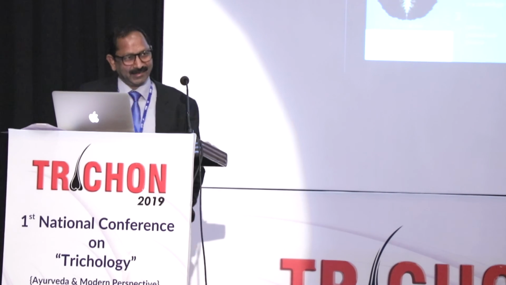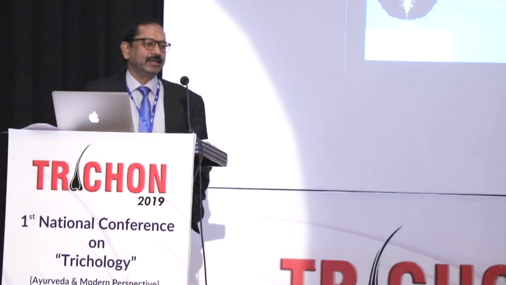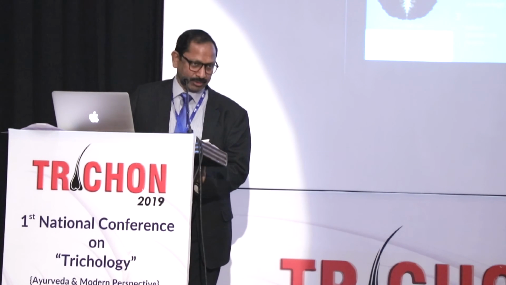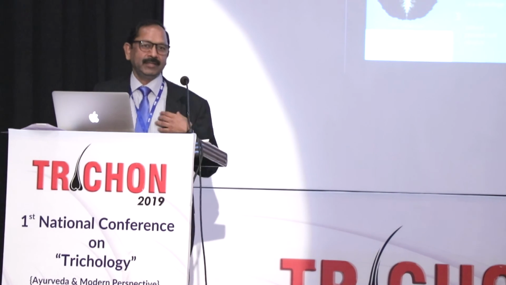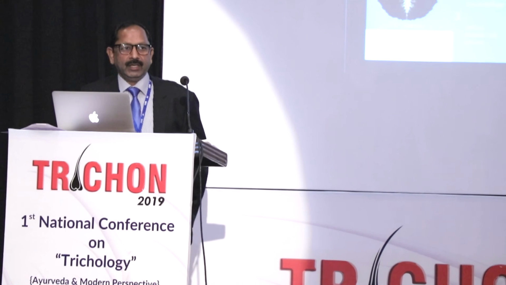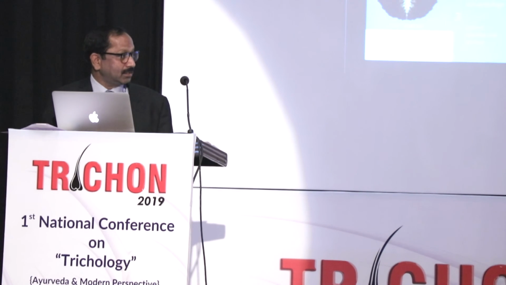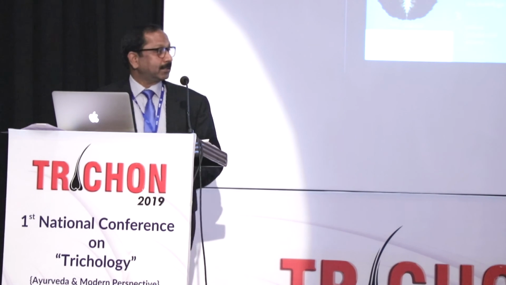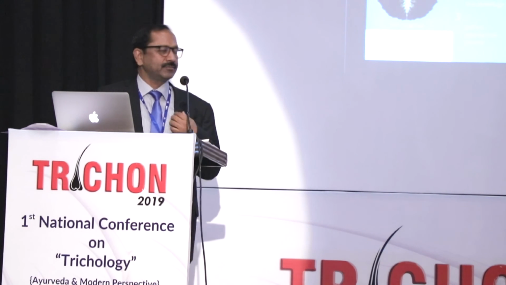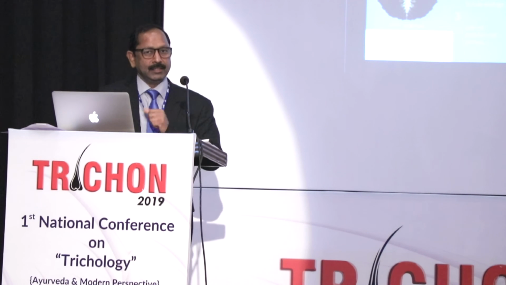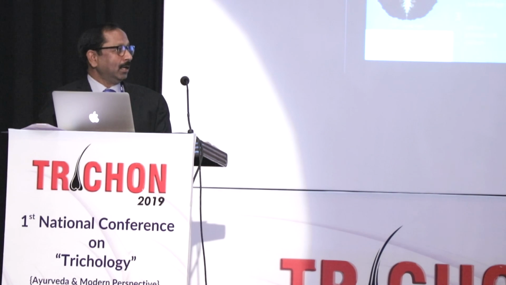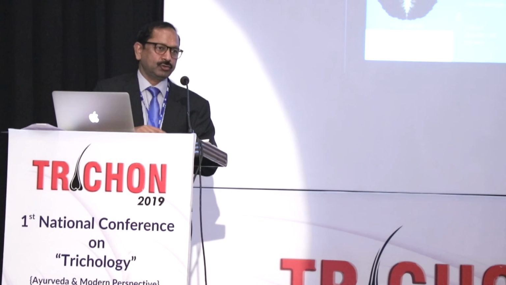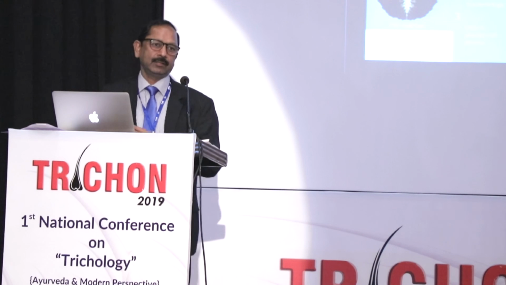Then we come to PRP. PRP is a kind of wonder procedure where we take blood from the patient and centrifuge it. There are different ways to do it, single spin or double spin. Once we have spun it, if you see the test tube, the upper part is plasma, the lower part is blood, and the in-between area is the platelets. That is the buffy coat, and that is rich in platelets. Normally, when we call it PRP, the platelet count should be at least 4 to 6 times more than normal. Otherwise, it doesn't work.